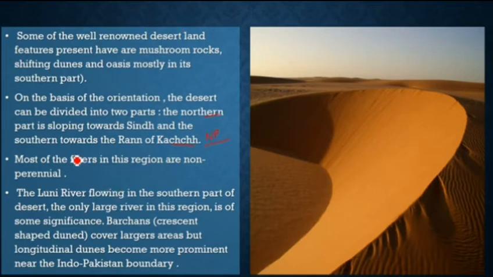Most of the rivers in this region are non-perennial. I told you there is the presence of barkans, right? Crescent-shaped sand dunes. And the biggest river that flows here is the Luni River, flowing in the southern part of the desert. The only large river in this region is of some significance. Barkans, I told you already.